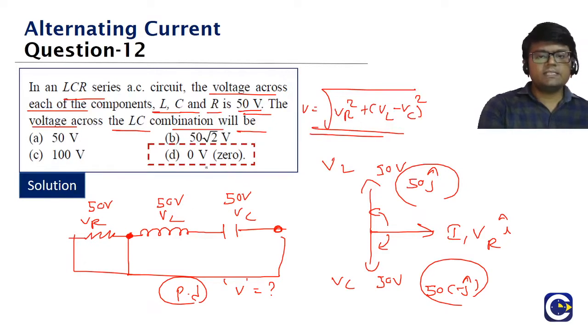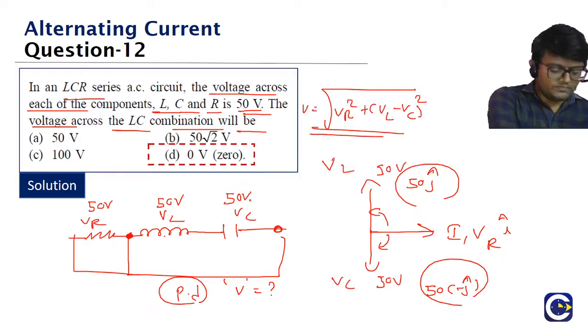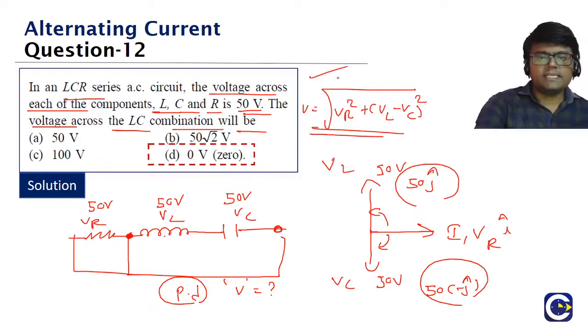So in this question, across L and C, what is the potential difference going to be? It will be 0, because the 50 and minus 50 add up to 0. And remember this formula also, guys. In series LCR, what is the overall potential difference across these three components? It will be root of VR square plus VL minus VC the whole square.